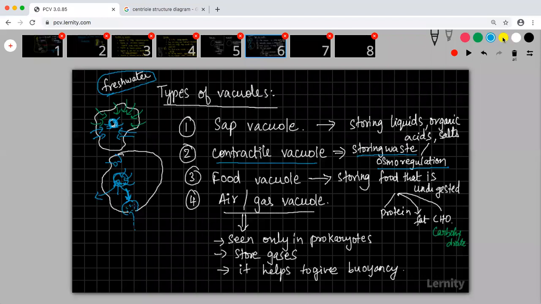Along with this, we also have an additional process, which is storing of waste. Whatever waste has to be removed will be removed through this contractile vacuole. Any vacuole which is storing food that is undigested is called a food vacuole.